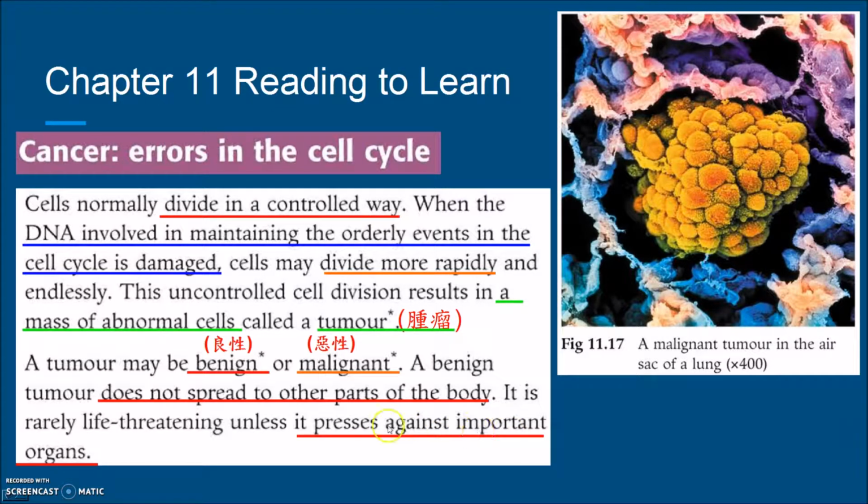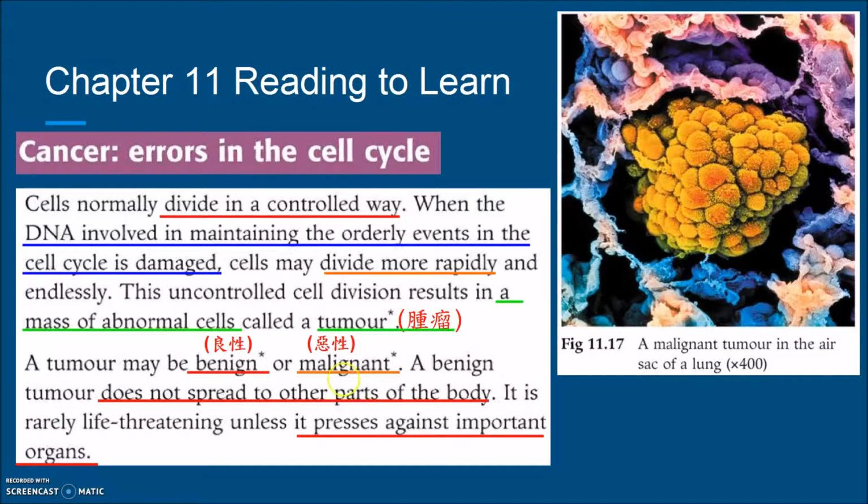For example, if the tumor does not spread away, that's good news. But the bad news is that the mass of abnormal cells may press against important organs. If the tumor is in the brain, it will press against the brain cells, and it may affect our sensation or motor activity.